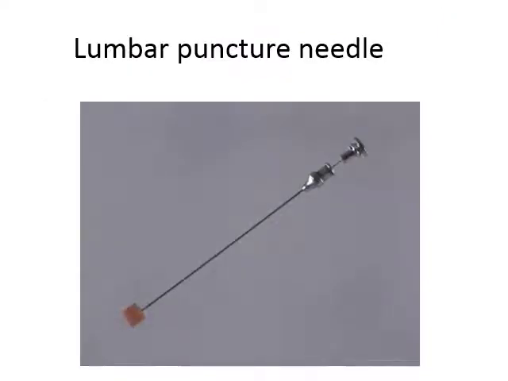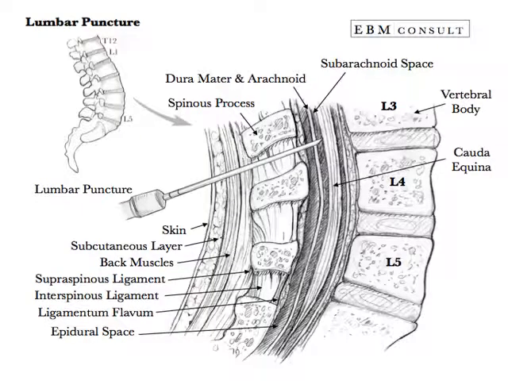Now you see, this is the lumbar puncture needle by which we can get cerebrospinal fluid from the subarachnoid space. This is the process of lumbar puncture.